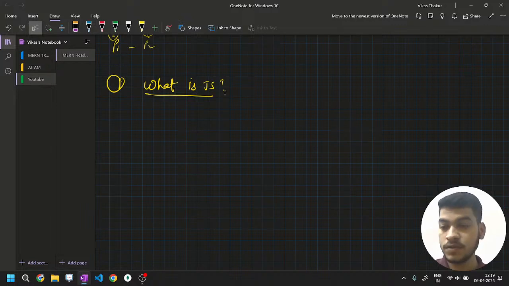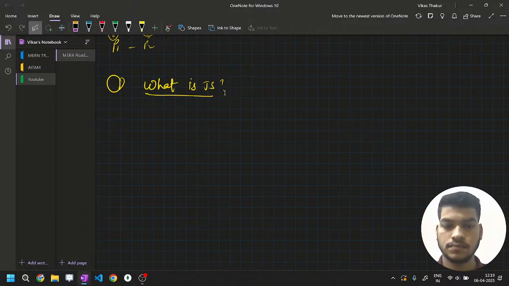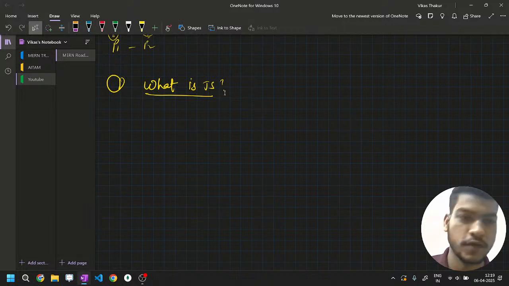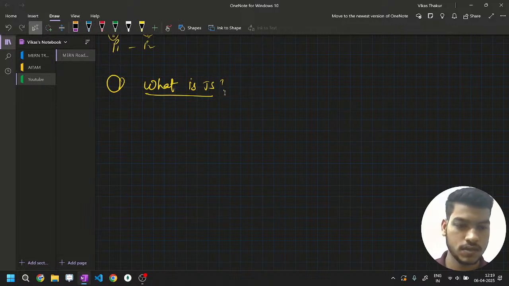What is a scripting language? Tell me. Also a dynamic language. Okay, so the browser paints the UI through JS.